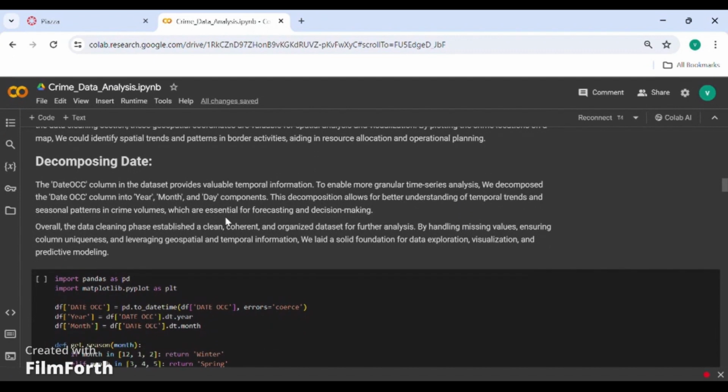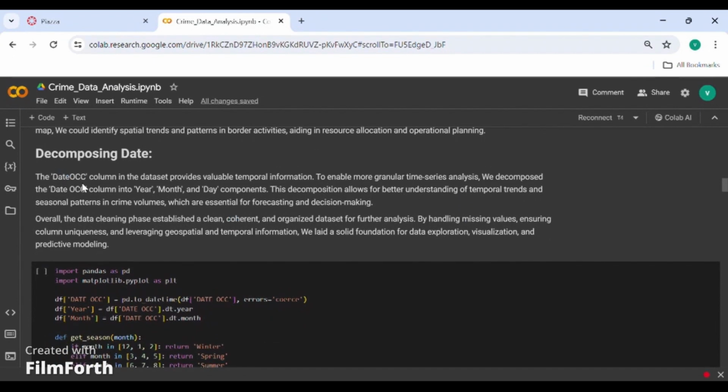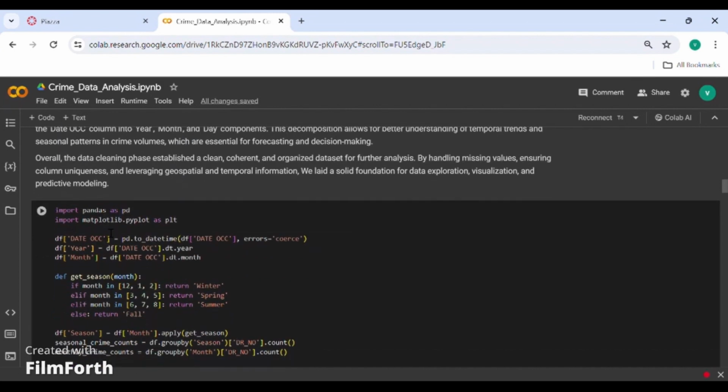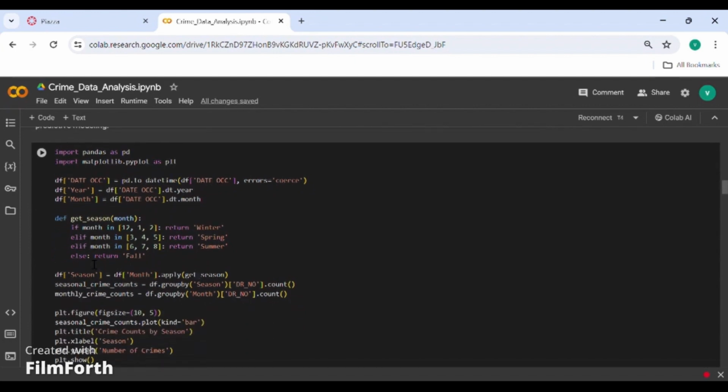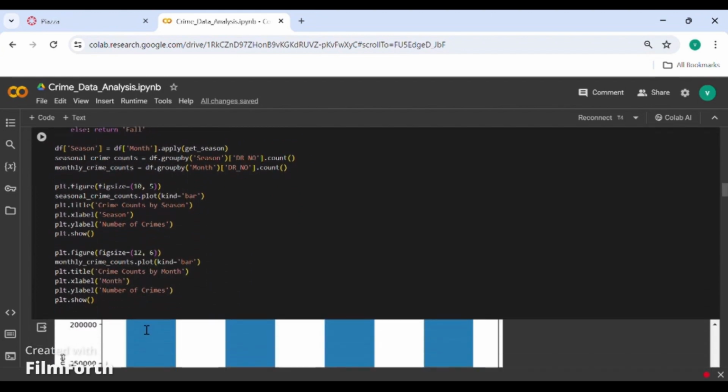We have done the decomposing of the date. The date occurred column in the data set provides valuable temporal information. So we have decomposed the date occurred into date time. Then we have segregated the date time into years and months, and then we have segregated years and months into seasons. So here is the code for that.